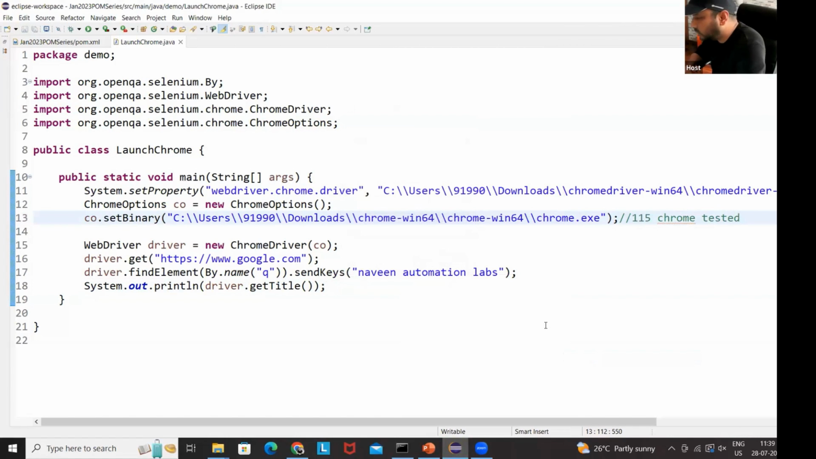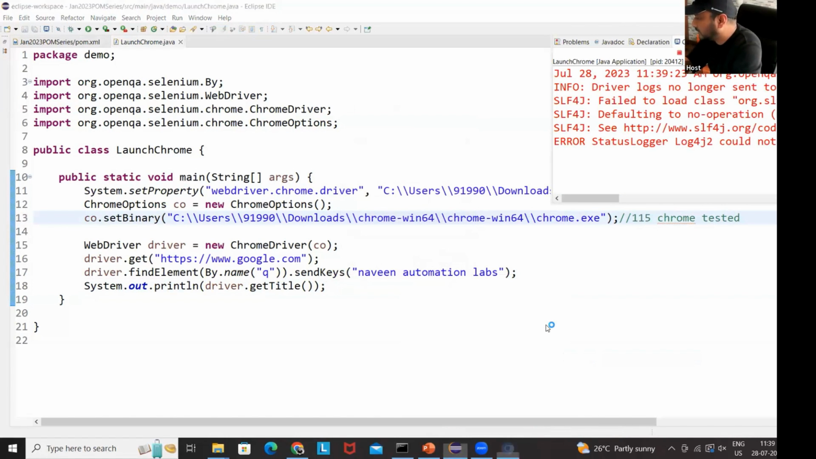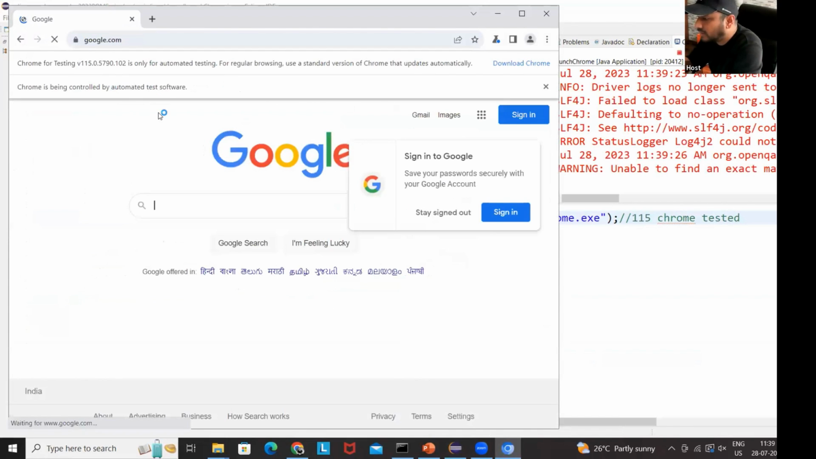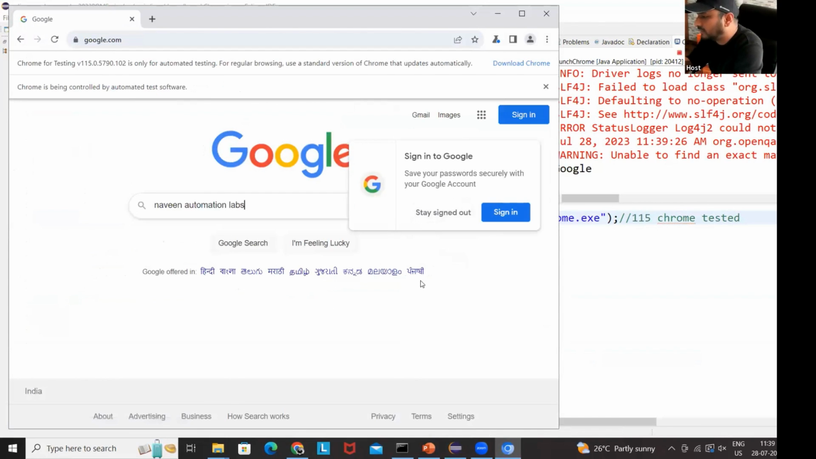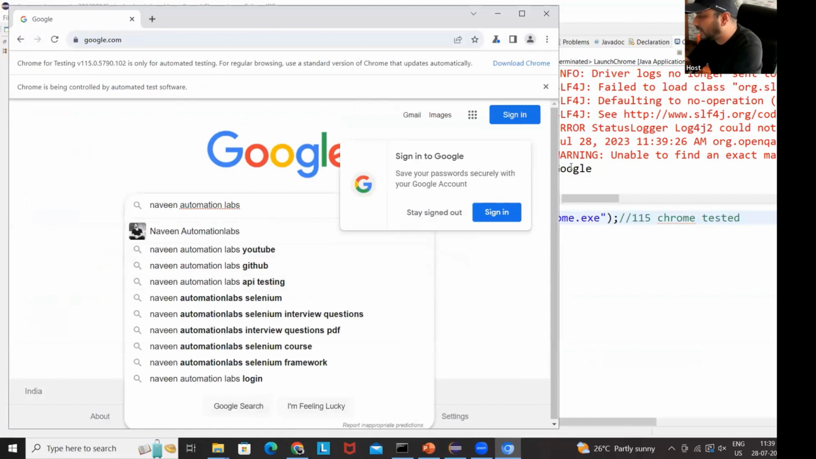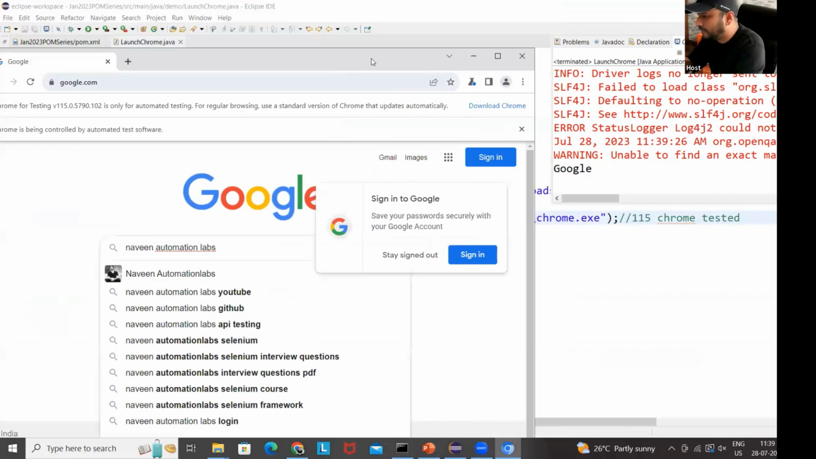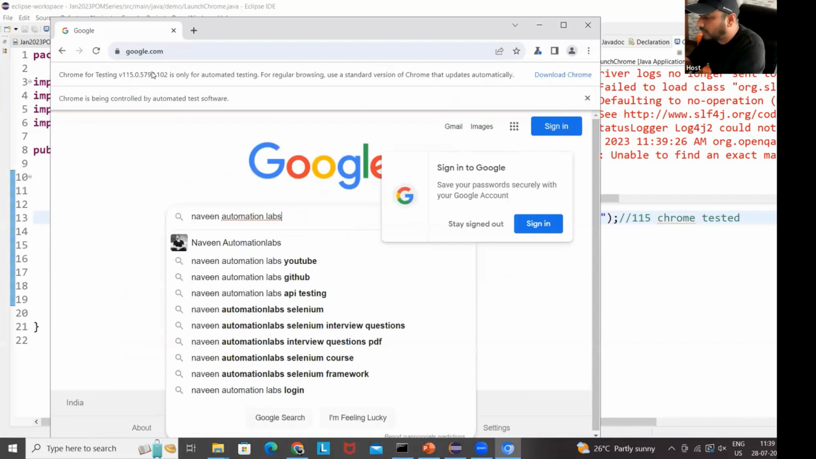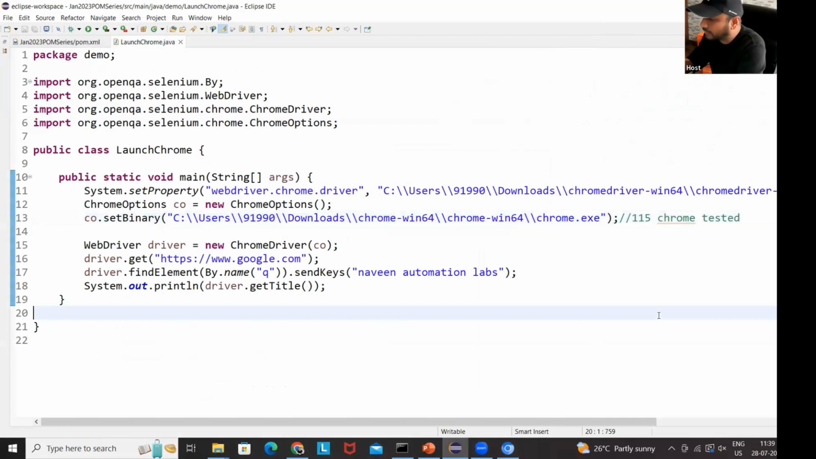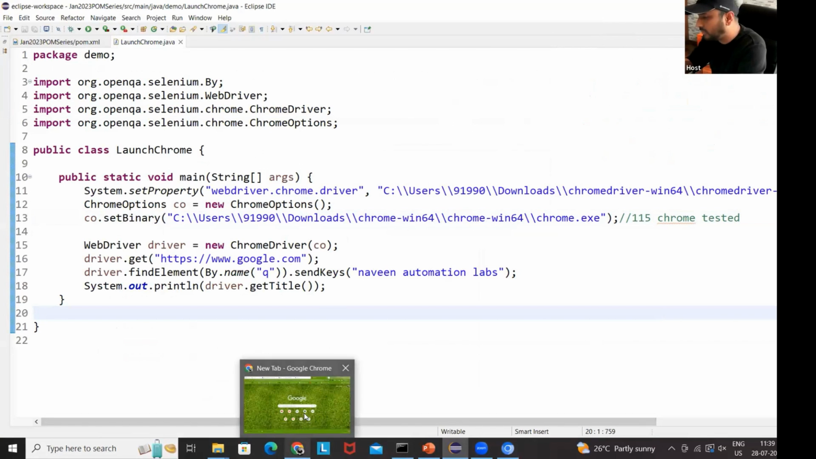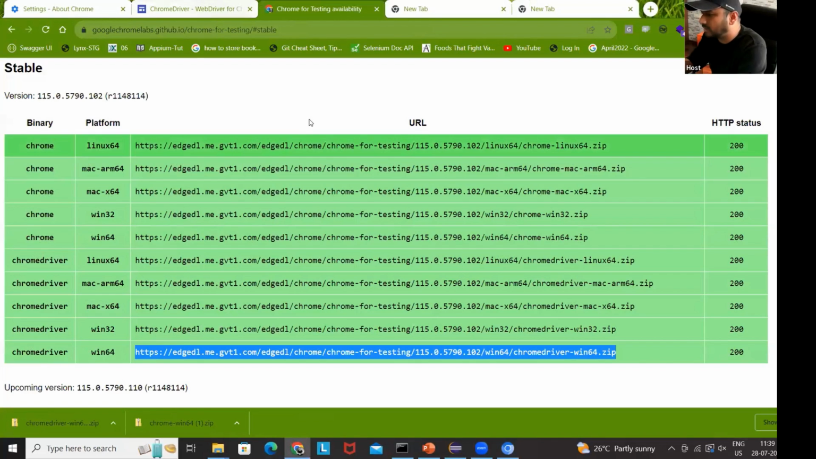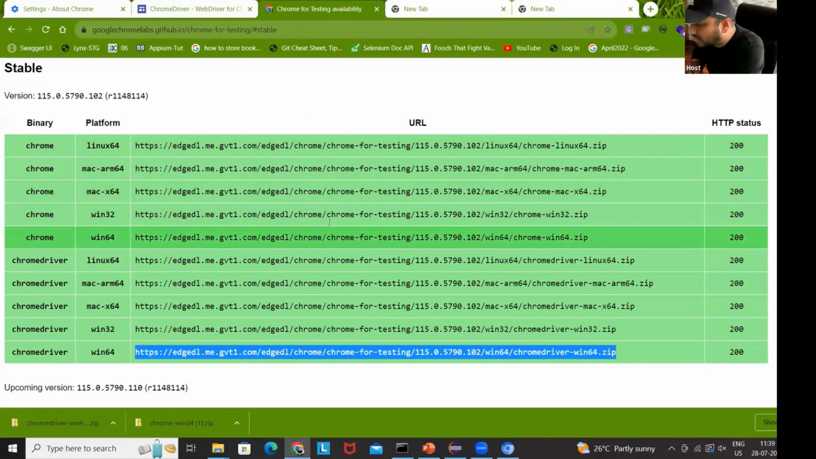Okay, let's wait for that. So it is started. Nice. Can you see here? It got entered, and then after that it will enter Naveen AutomationLabs, and it's printing the title also on my console. Google is the title. And you can see that this is Chrome for Testing 115 here. It's only for automated testing. So in Windows also it's exactly the same process: if you are using it, you have to use the dashboard. This is the Chrome for Testing availability dashboard. Remember this particular name, bookmark it also.